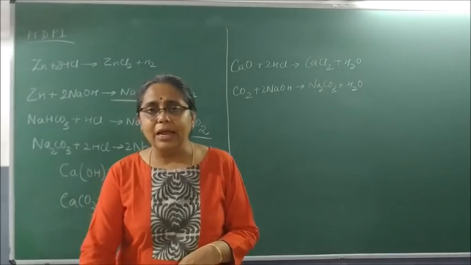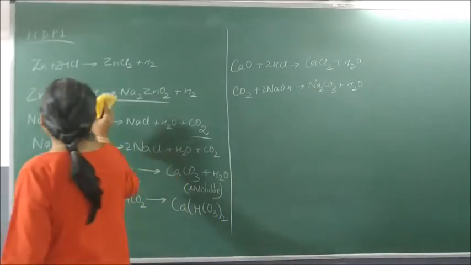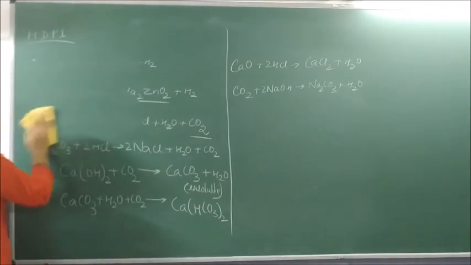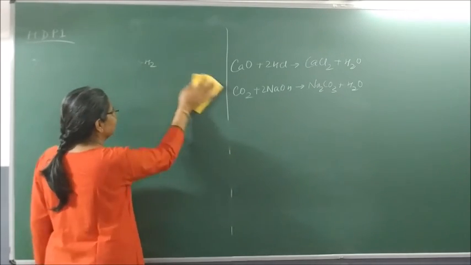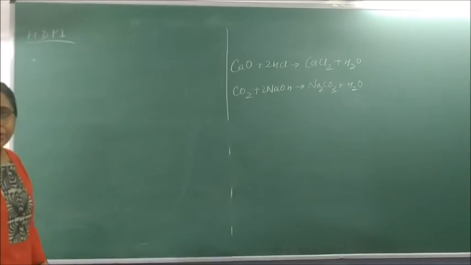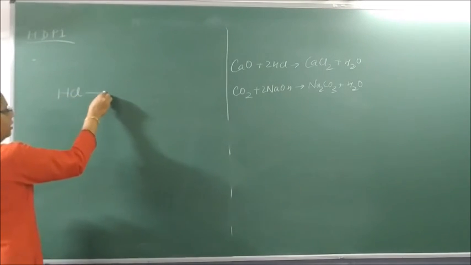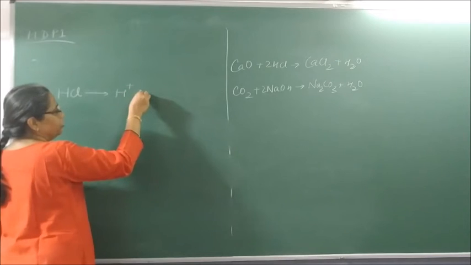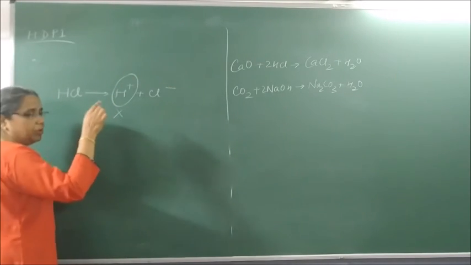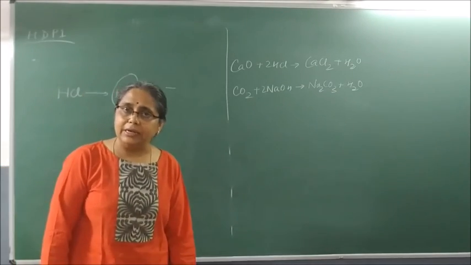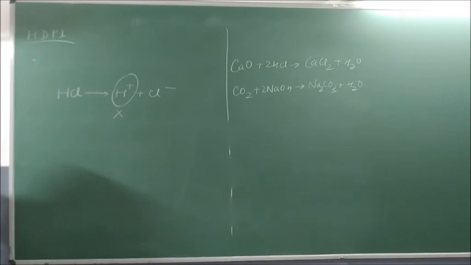When an acid or base has to show its acidic or basic property, it has to be in the presence of water. If so, then why does dry HCl not conduct electricity, or not show acidic property? This is because HCl, when dry, dissociates into H+ and Cl-. This H+ is not capable of existing independently, and hence dry HCl does not show acidic property.